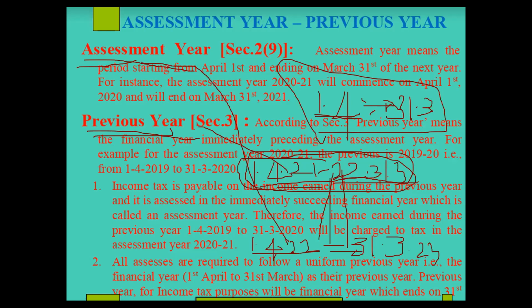I am repeating. See, I have taken a period of two financial years. One is 1/4/2021 to 31st March 2022. The second period I have taken is 1/4/2022 to 31st March 2023. This is the next year. Sir, one doubt. Yes, any doubts?